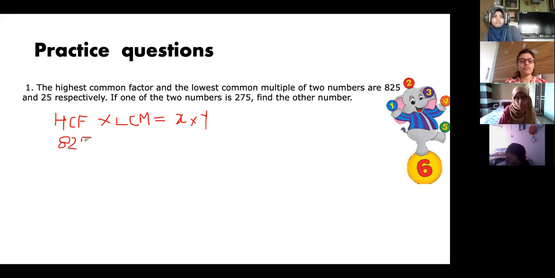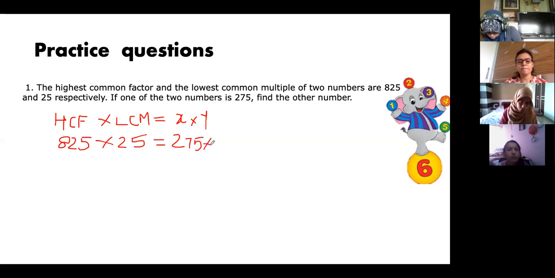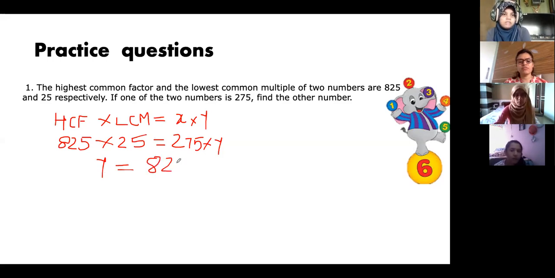Don't multiply over here. Equal to, one number is 275. I have to find the other number. So my y will be equal to, don't multiply over here, just write down 825.